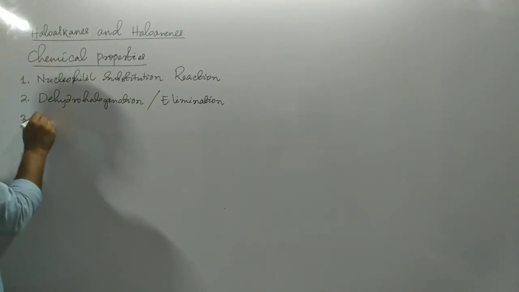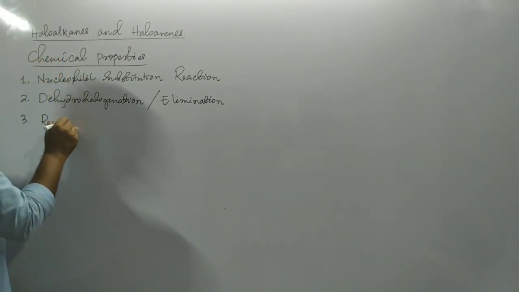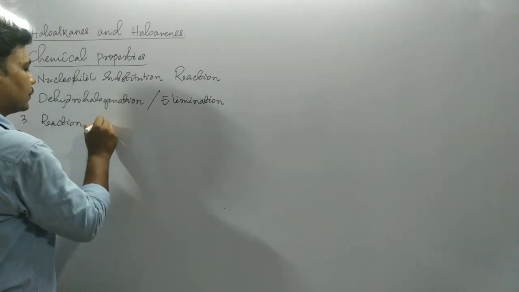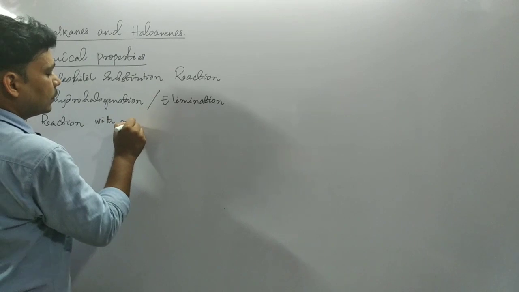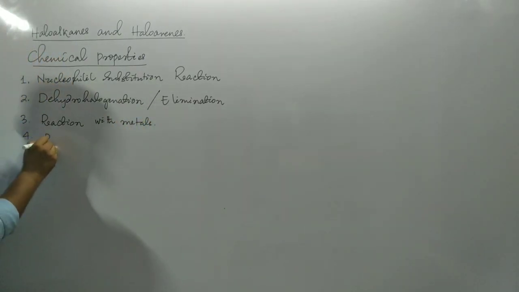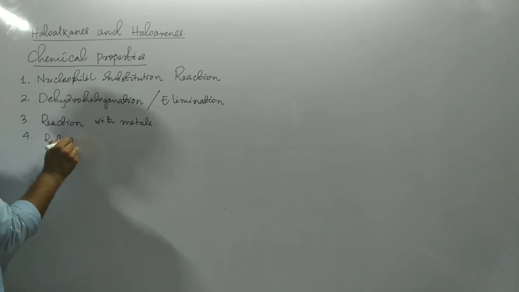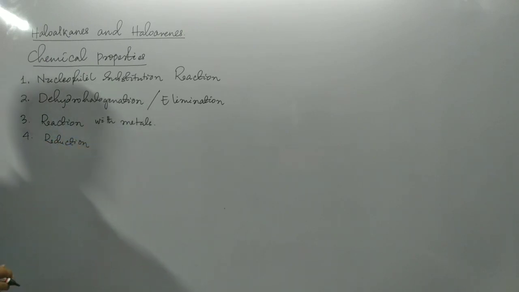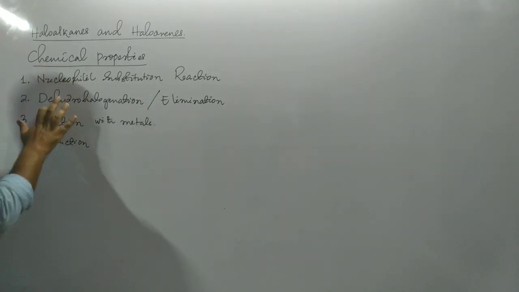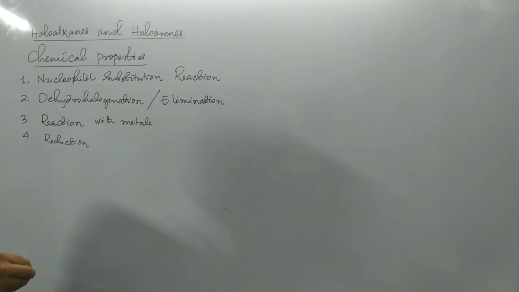Third is a reaction with metals. These compounds undergo reaction with several metals. And the fourth one is reduction. So these are the major chemical reactions. One by one we will discuss these chemical reactions.